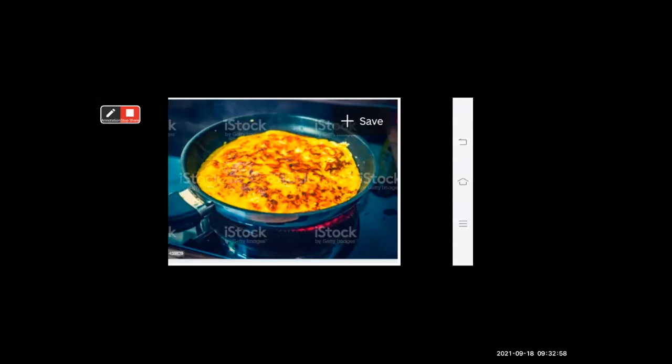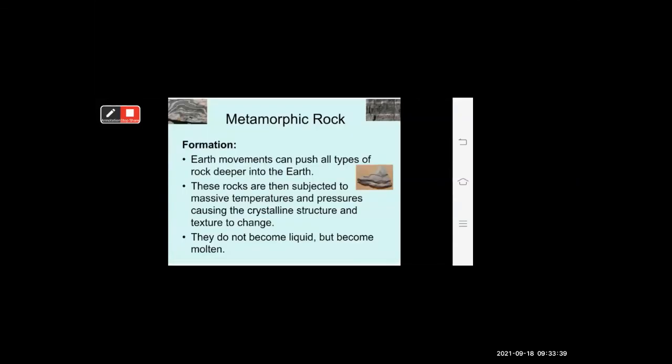Okay, how is the omelette formed? Like that, the metamorphic rock is formed. It also experiences heat and pressure. So this example is an ideal example to understand what a metamorphic rock is. Okay, students, keep in mind metamorphic rock is a combination of sedimentary and igneous rock. Now let's see in detail.